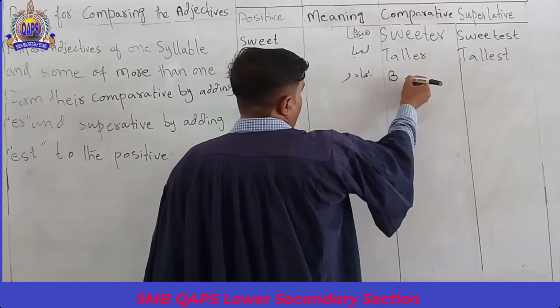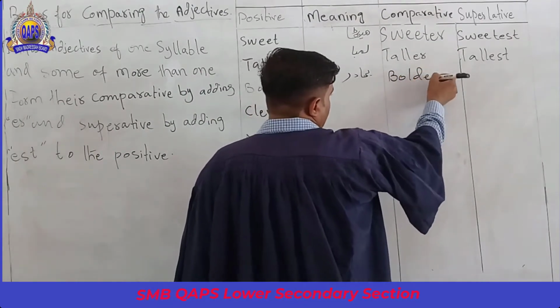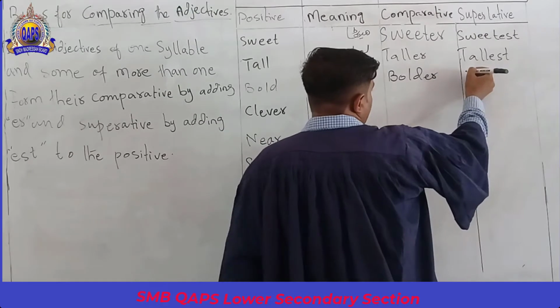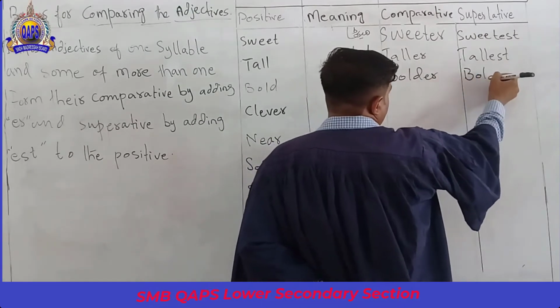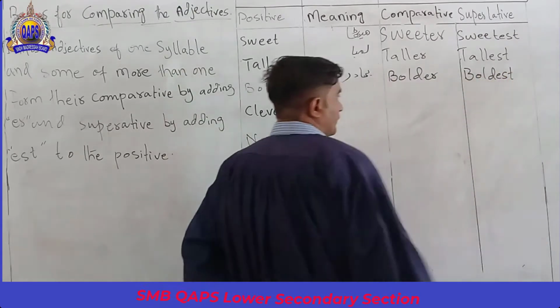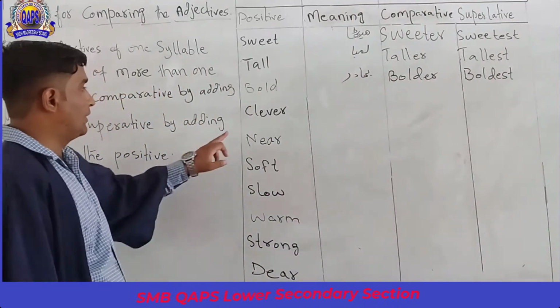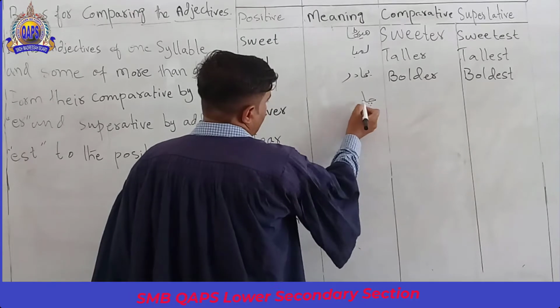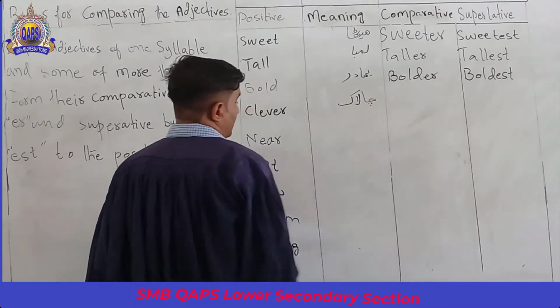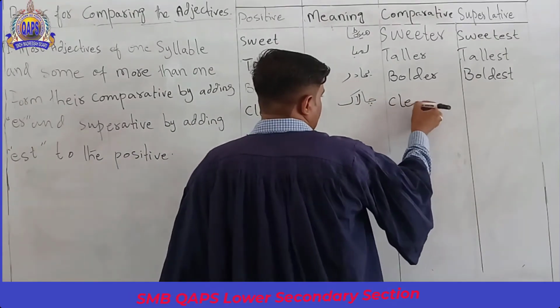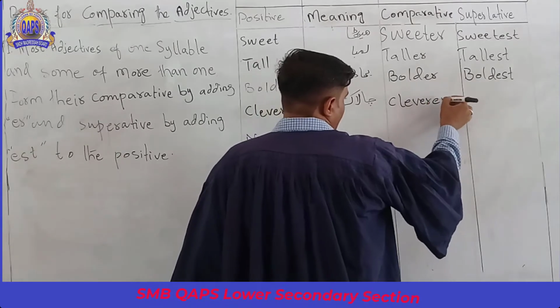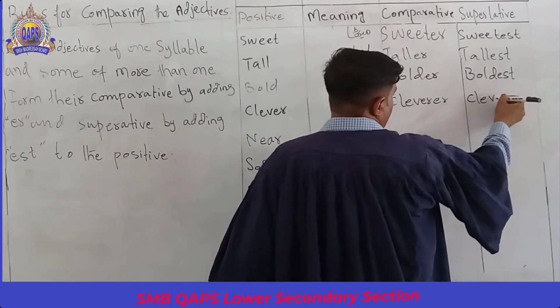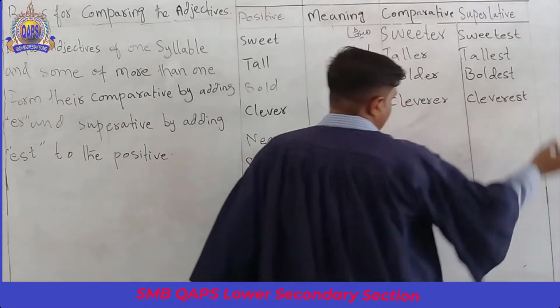Its comparative is bolder and superlative is boldest. Now number four is clever. Clever means chalaak. Comparative is cleverer and superlative is cleverest.